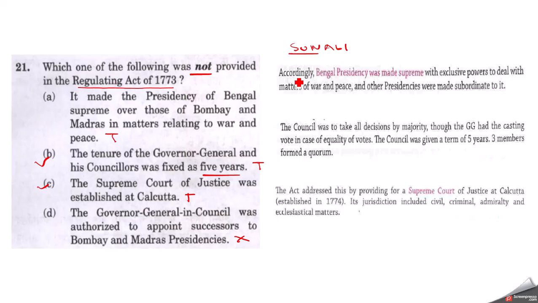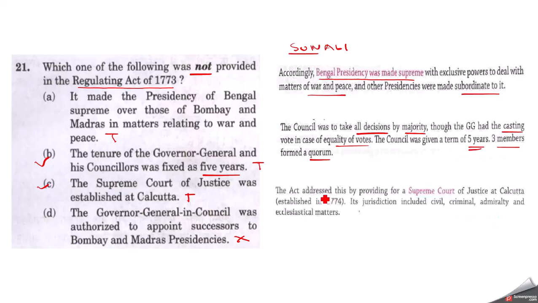Verbatim it is given in that book. The first statement says, accordingly Bengal presidency was made supreme with exclusive powers to deal with matters of war and peace, and other presidencies were made subordinate to it. The second statement says the council was to take all decisions by majority, though the governor general had the casting vote in case of equality of votes. The council was given a term of 5 years and three members formed a quorum, that is majority. So it is given that the governor general and his councillors were given a fixed tenure of 5 years.